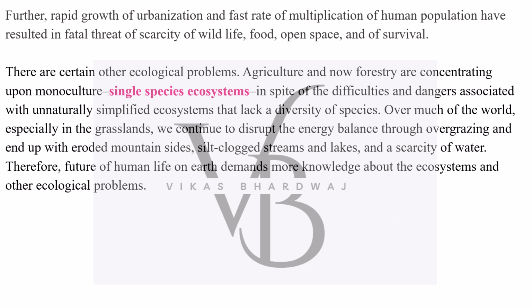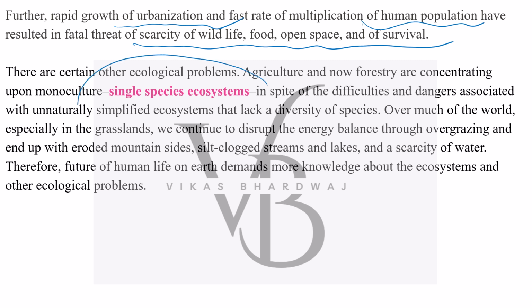As I just said, urbanization must be there, but it must not be indiscriminate. Population must grow, but in a certain way. And scarcity of wildlife, food, and open space is very hazardous for us. So wildlife must also be there, ample food must also be there, and open space is also very important. But we are actually creating single species ecosystems.